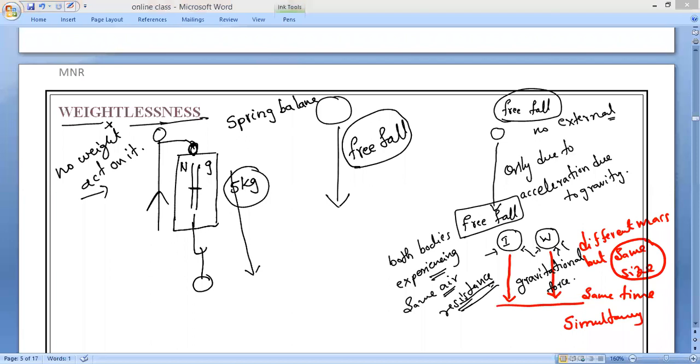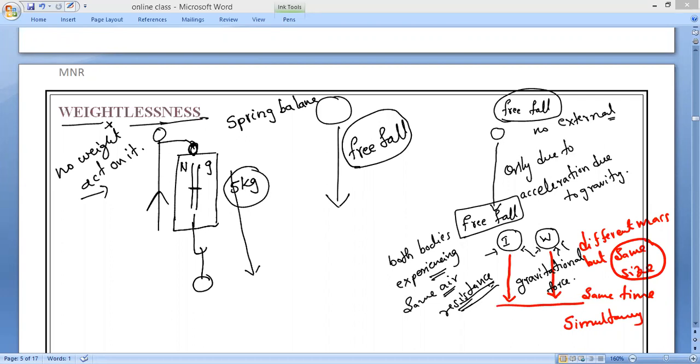So that is why, when you jump from a height, you feel as if you have no weight. Do you remember that? Suppose you are jumping from the first floor or second floor sometime. Normally also, when you jump from a small wall or somewhere, we feel we don't have any weight. We feel very free, very light, like we are flying with less mass or less weight. Have you noticed it, guys?